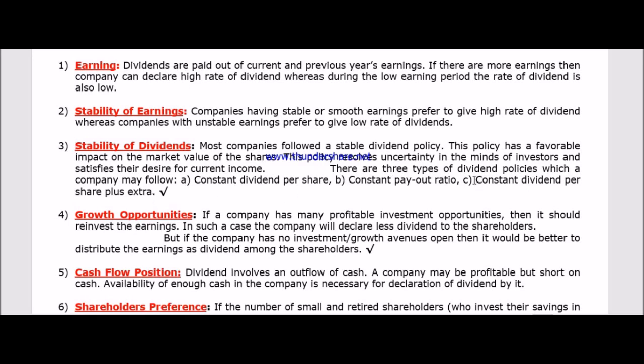Suppose it is 2 per share; after paying 2 per share, if anything is left, then something extra can also be given. So that is the stability of dividend. That means the shareholders can judge their amount of dividend in advance.